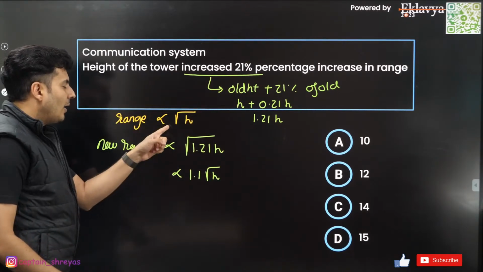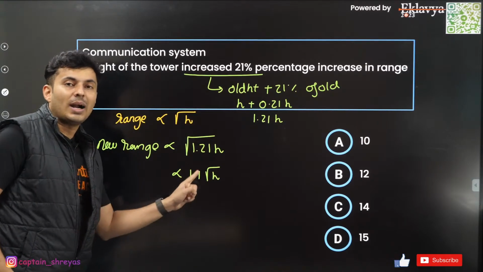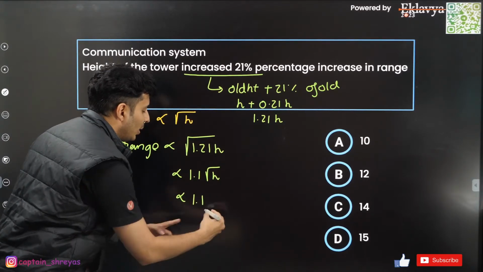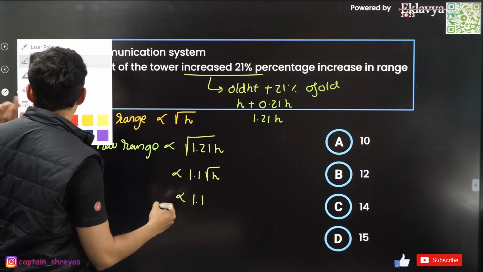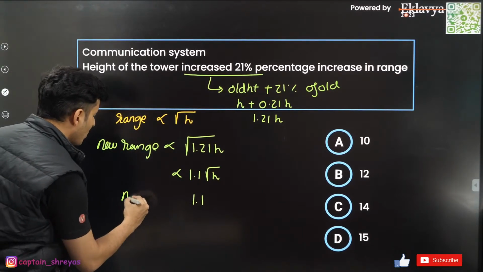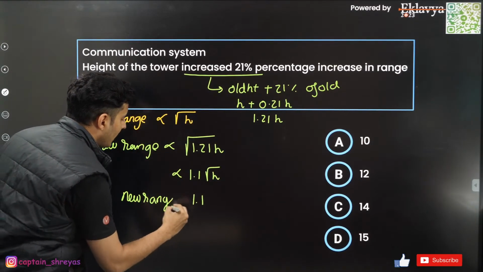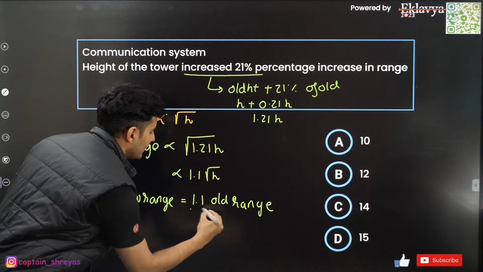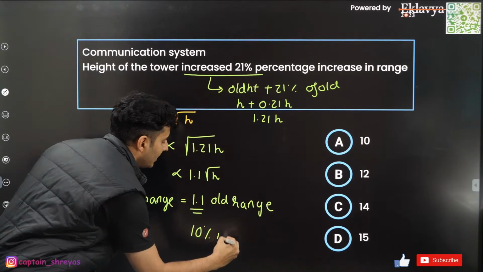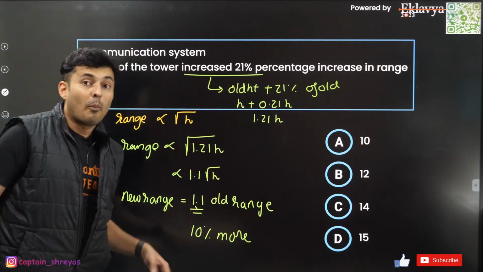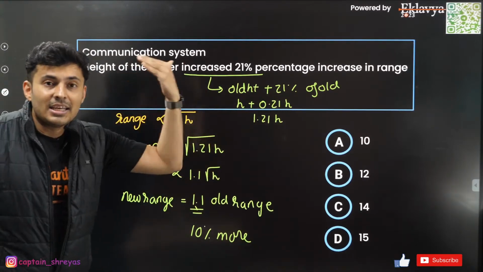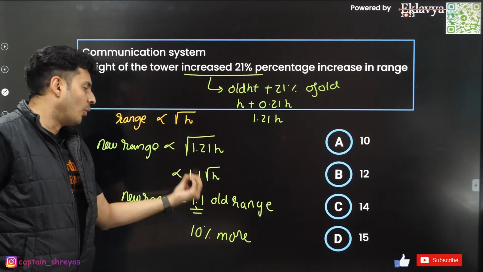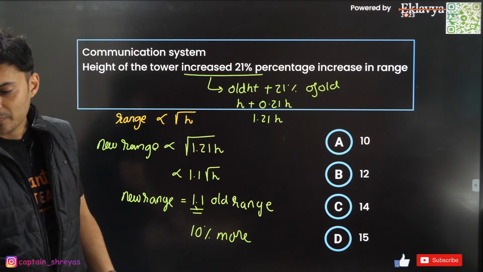Don't you see, now the range has increased by a factor of 1.1. So that is basically the new range. I can just say from here, the new range is 1.1 times the old range. So that means it is 10% more. 0.1 is 10% of 1, 1/10 of 1. So that is basically 10% more than the old range. I hope this is clear.